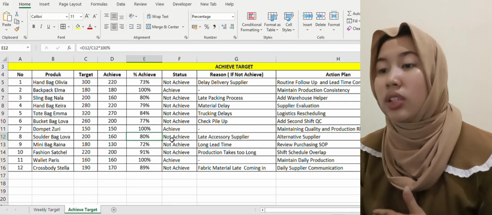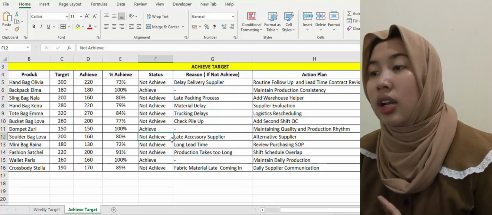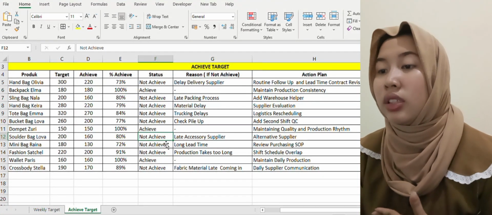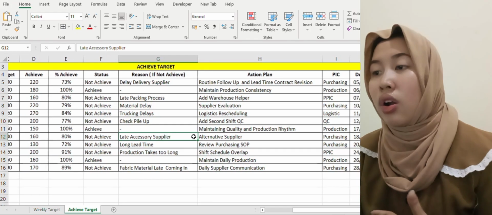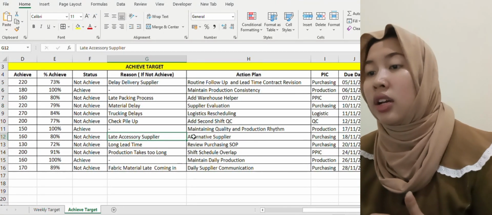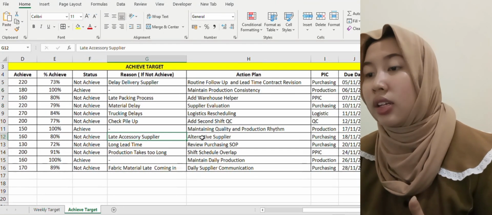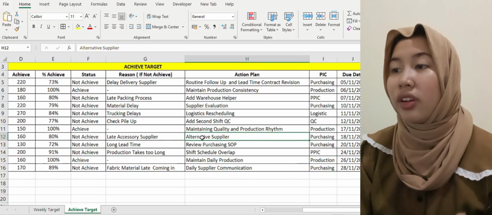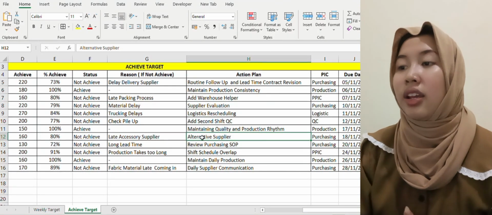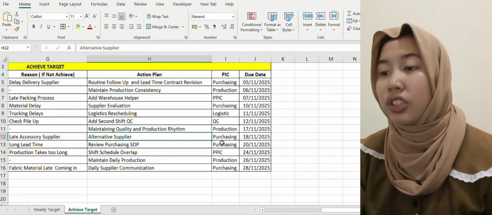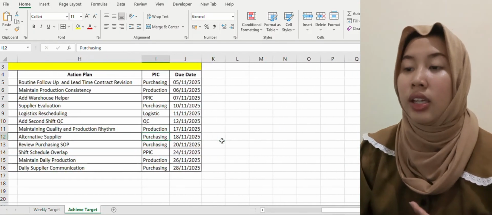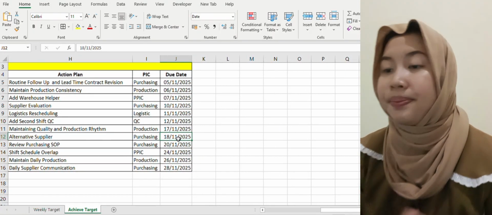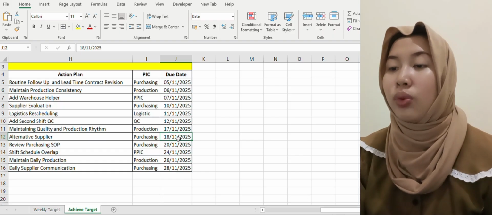So the target was not achieved, and the issue is the LED accessory supplier. The action plan is to find an alternative supplier to prevent future delays, and the PIC is purchasing, with a due date of November 18, 2025.